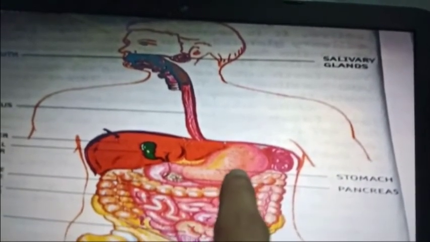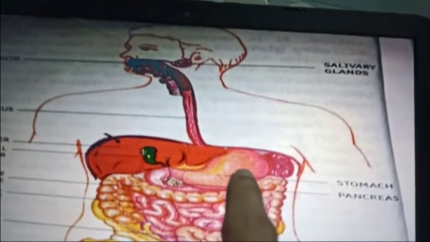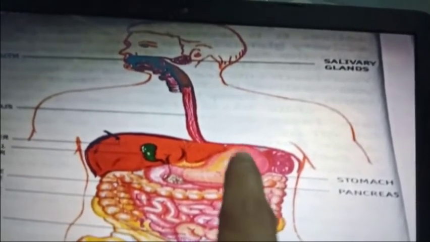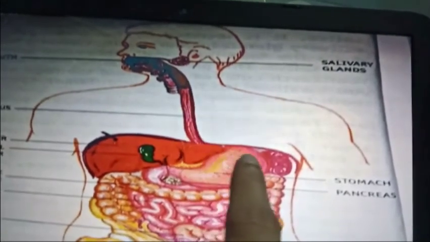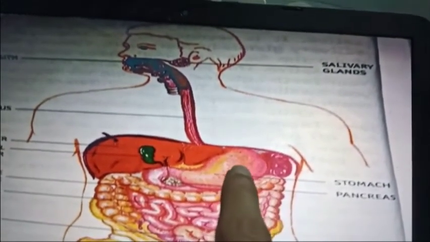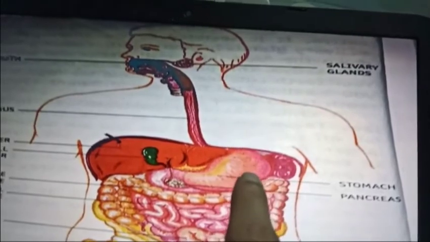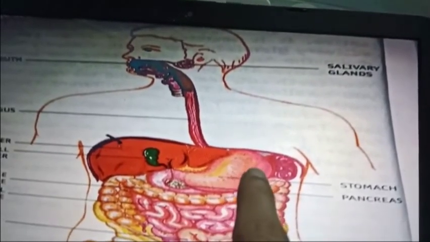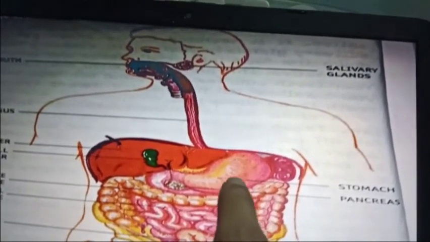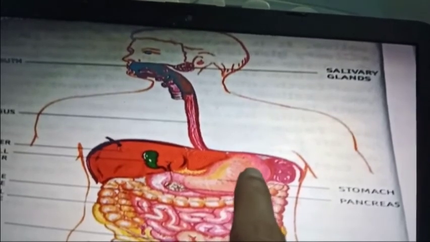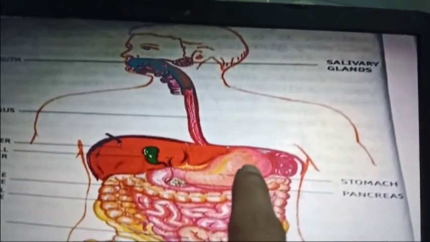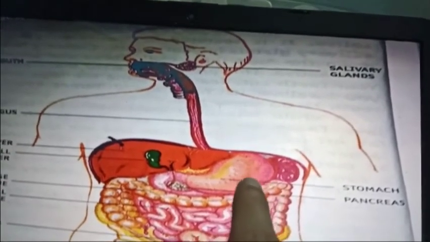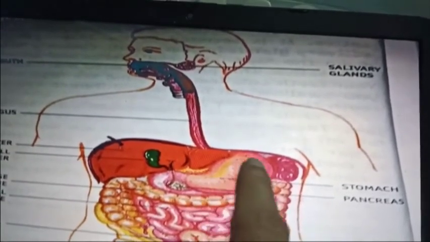That hydrochloric acid is very acidic, so it can kill the bacteria that enter along with the food. Not only that, this acid also helps in the breakdown of proteins into simpler substances, and moreover the gastric juice will help in the digestion of proteins to form simpler substances.